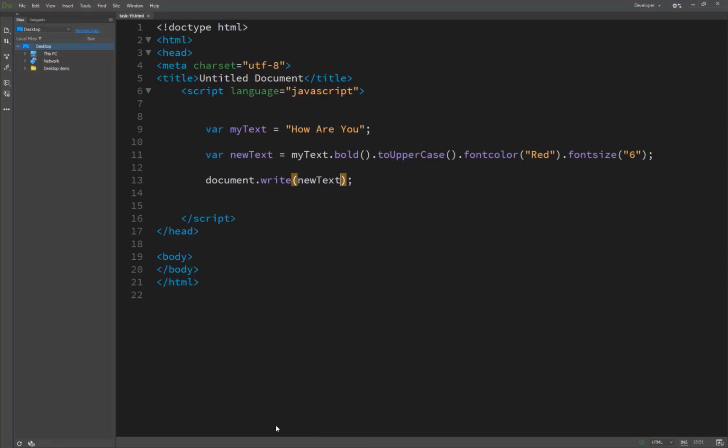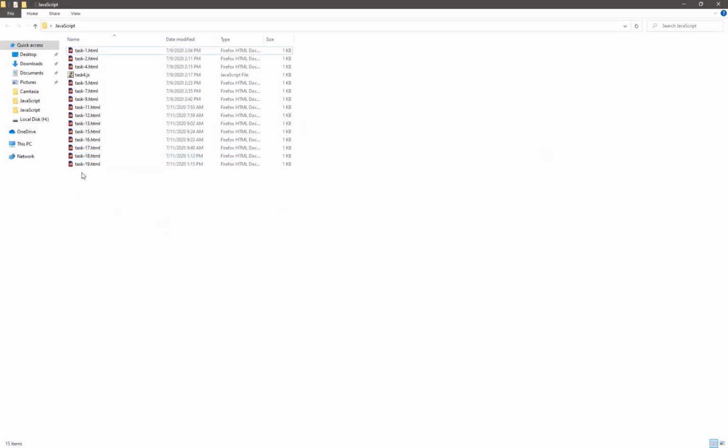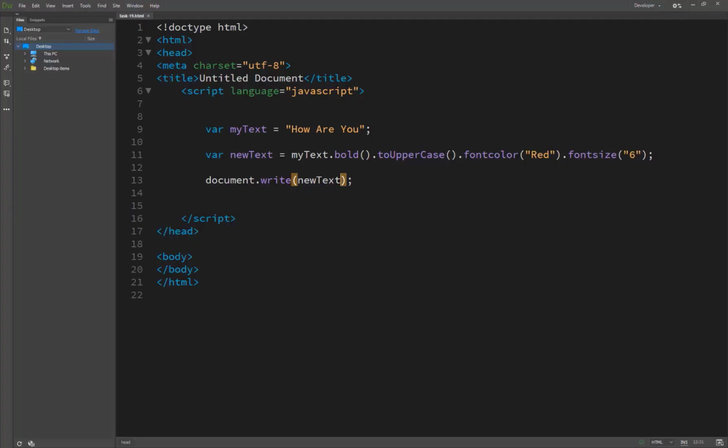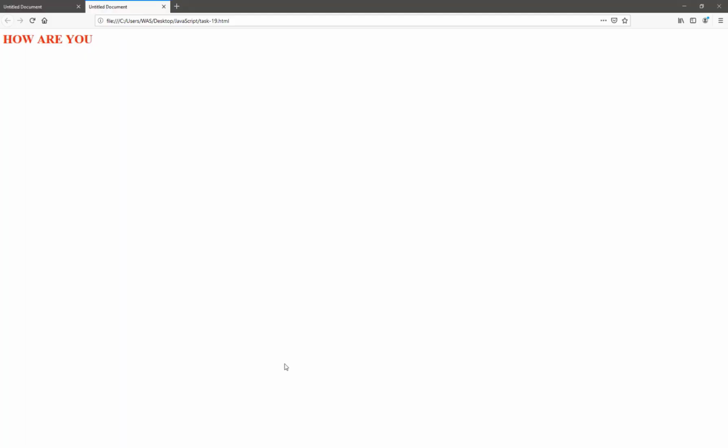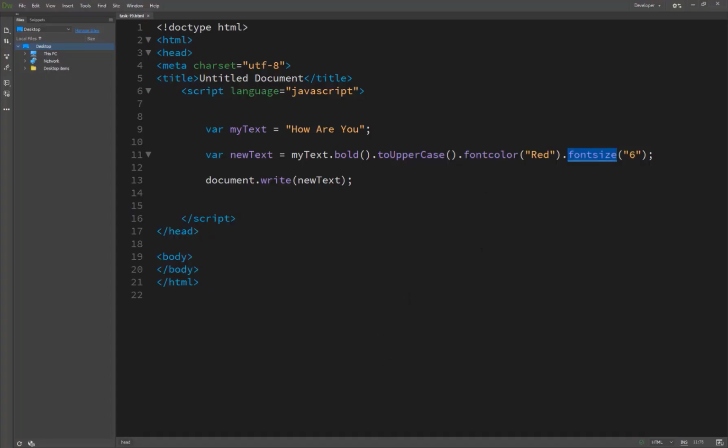And here is task 19, and I apply it, and you will see here we are applying the bold, uppercase, font color and font size in a single line, and all functions are applied to our text, and you will see the result here. So here's a method for applying multiple formatting functions to a string.